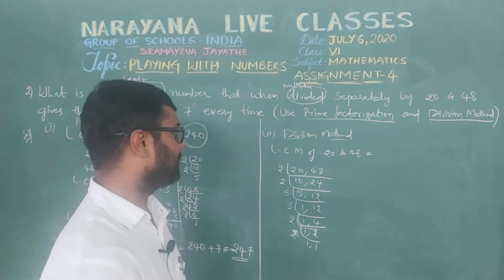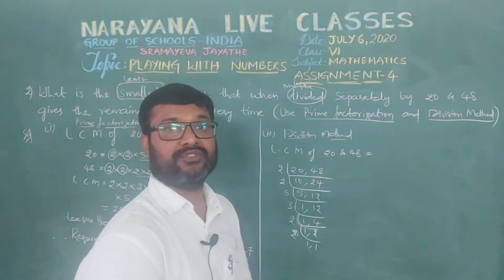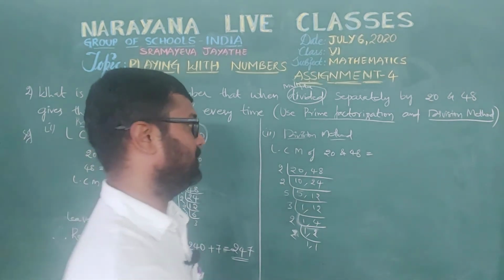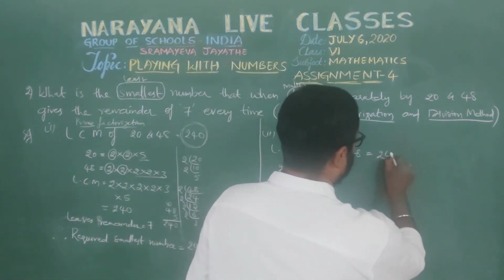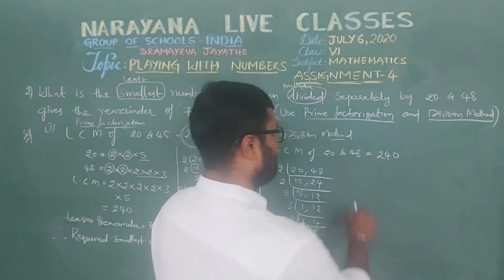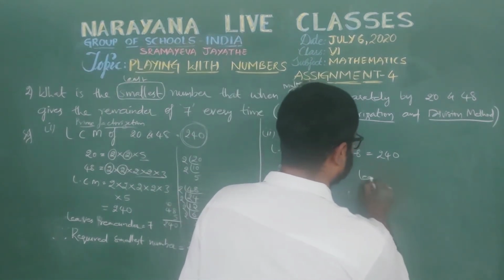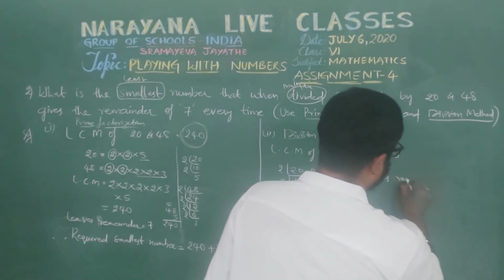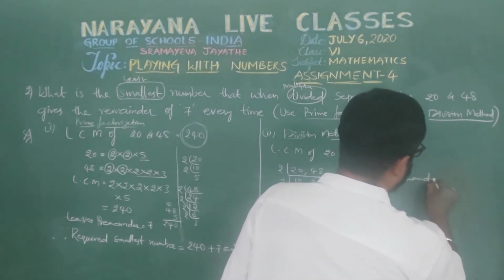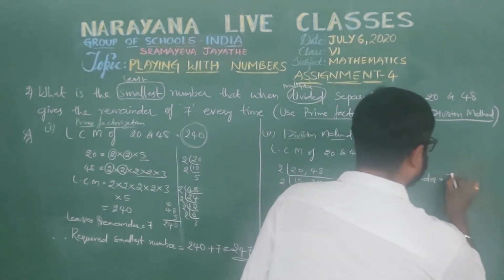Like this, we can calculate the LCM of 20 and 48 using the division method. So here also we got 240, isn't it? But here it said it leaves remainder 7.